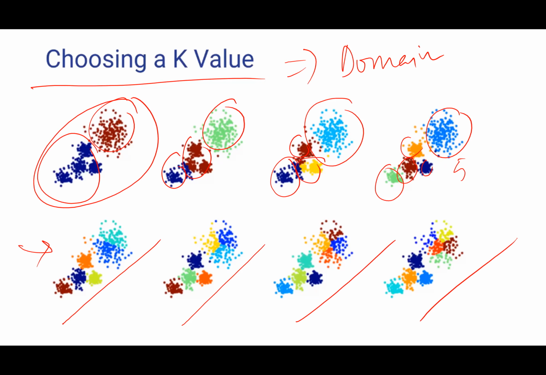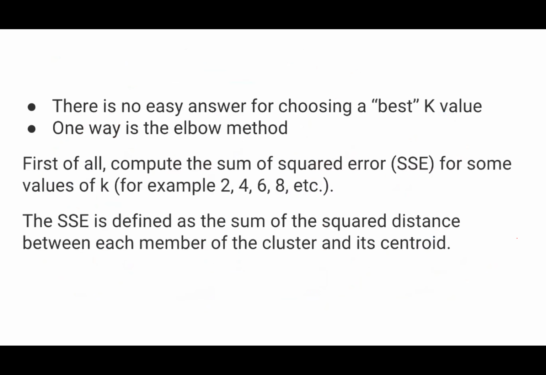Can you try to answer this question? How can I figure out the best value of k? So the answer is the elbow method. We saw it yesterday. Same thing we have to do, right? There is no easy way to choose the best value of k. One way is the elbow method, right? We saw the elbow method.